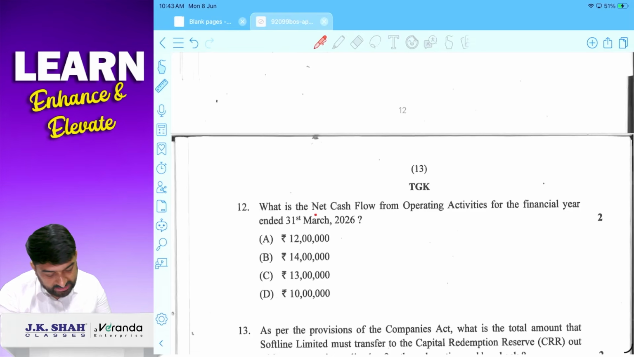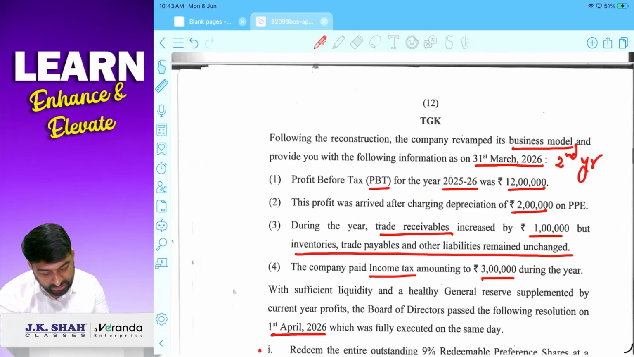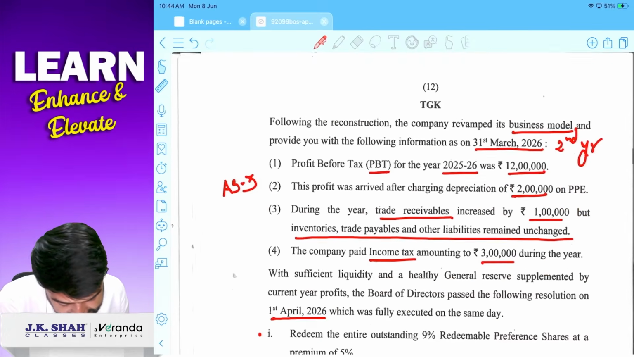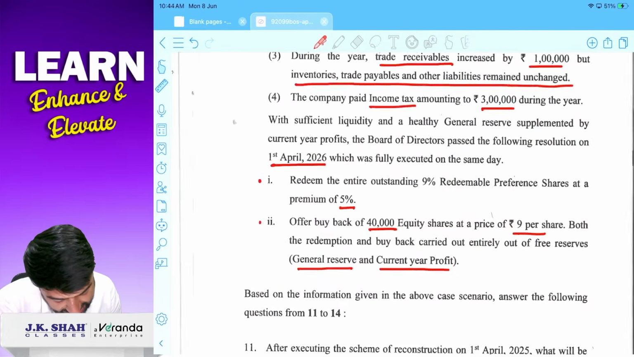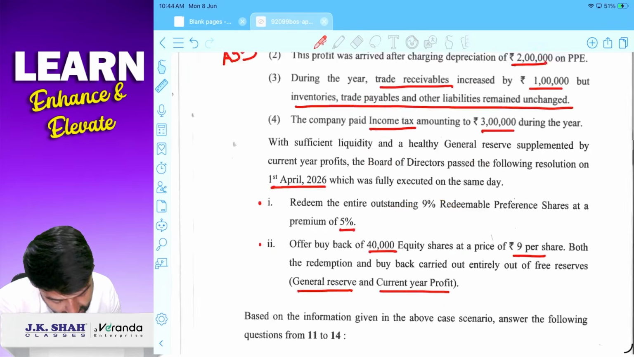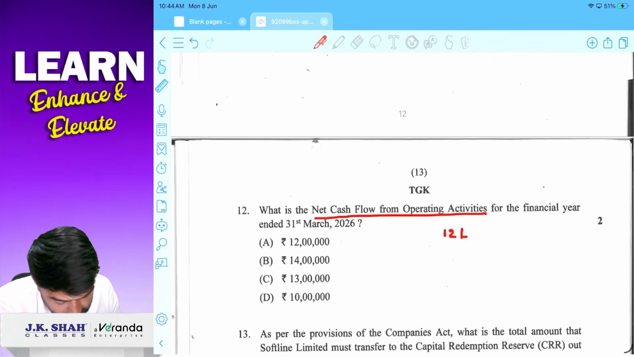Next, what is the net cash flow from operating activity? Check. Operating activity cash flow means this is an AS3 question. How will we apply AS3? Cash flow from operating activity. So net profit before tax is given, how much is it? 12 lakhs. That is after considering depreciation. Depreciation is a non-cash item, so the effect should be removed. Hence, we have to add back.